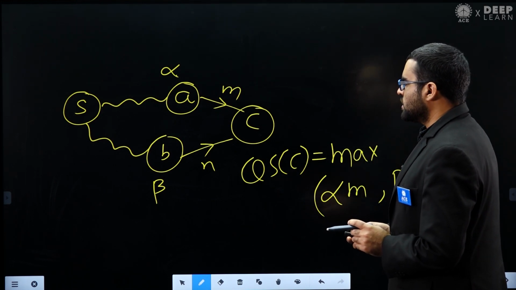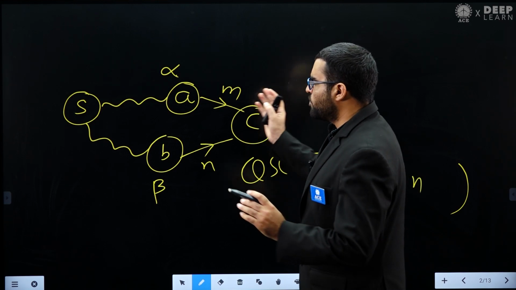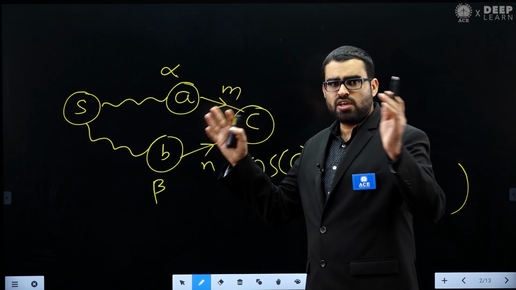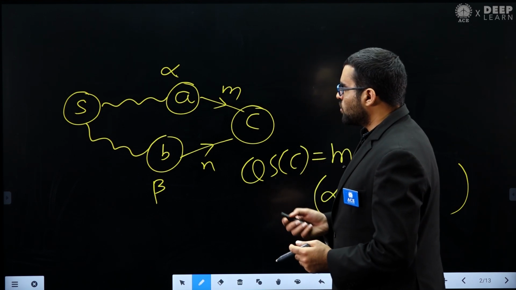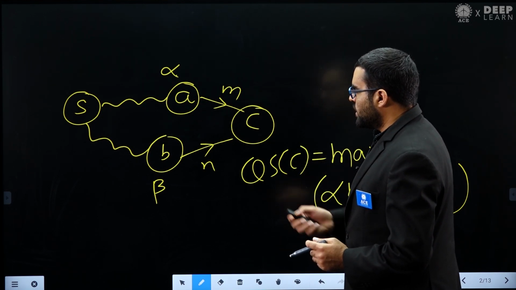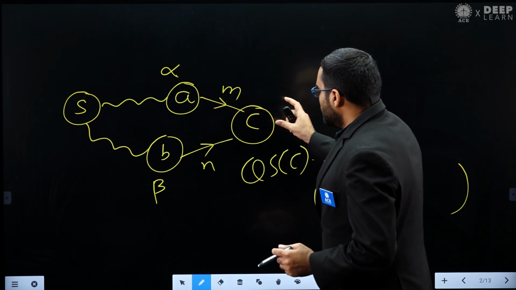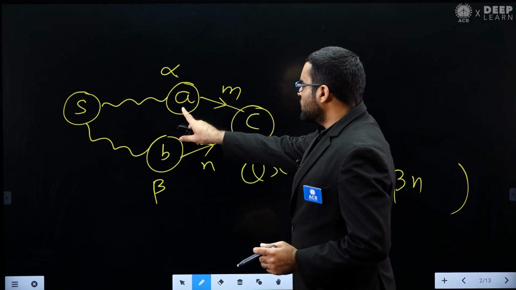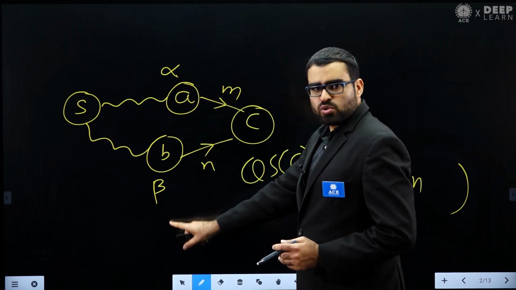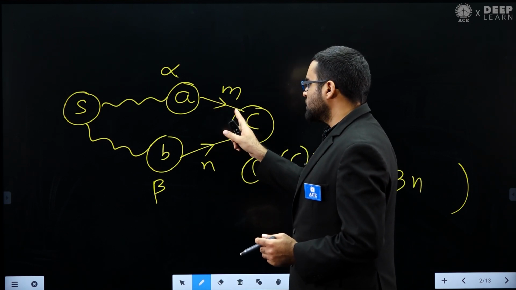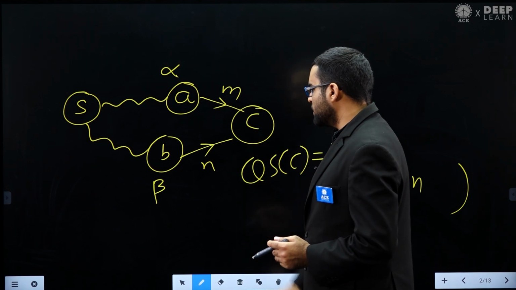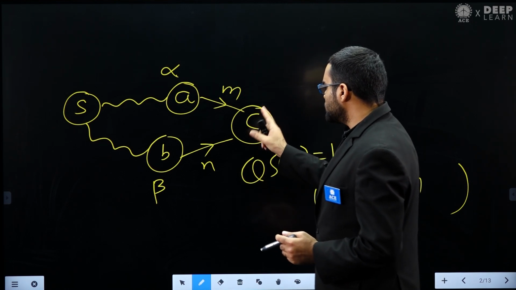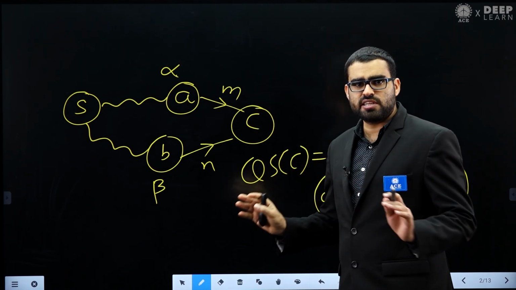What I am saying is that if you have a big graph, let's assume a very huge graph with 20-30 vertices, and you already know the quality score of A and the quality score of B, and these are the edges: this is the edge from A to C, this is the edge from B to C. Now let's assume that C has no other incoming edge.